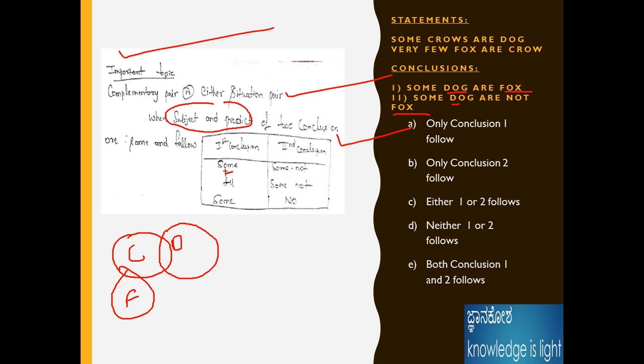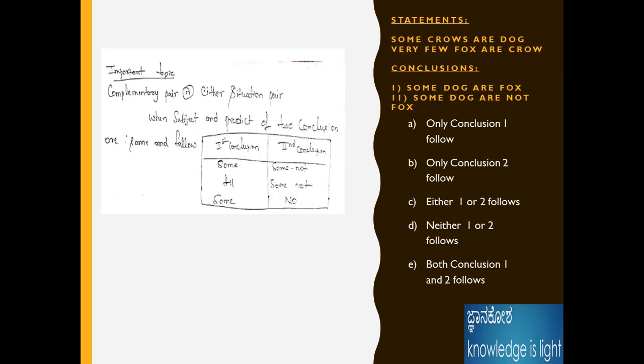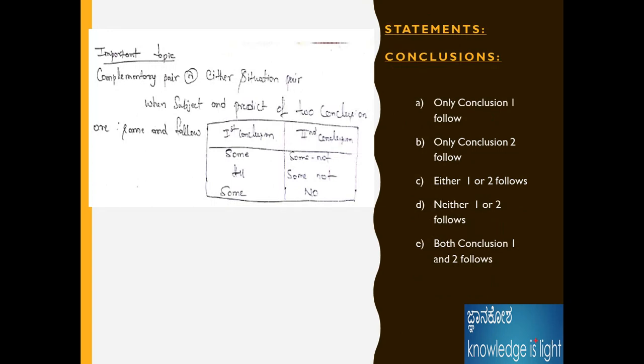Some not. If the first statement is some not, then directly the answer should be either one or two. You can easily follow this scenario and get the answer. Okay, I will take one more problem here. The question is missing here. Fine, I will take one example.